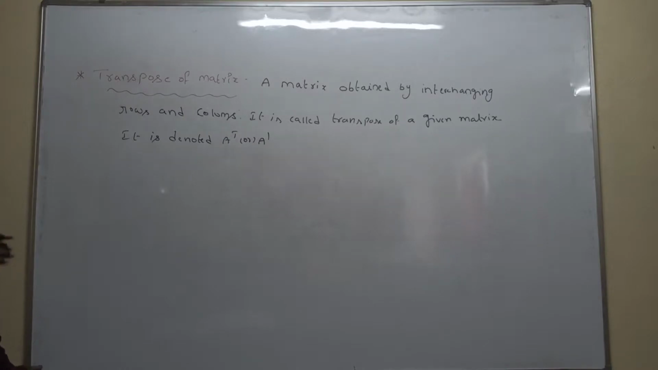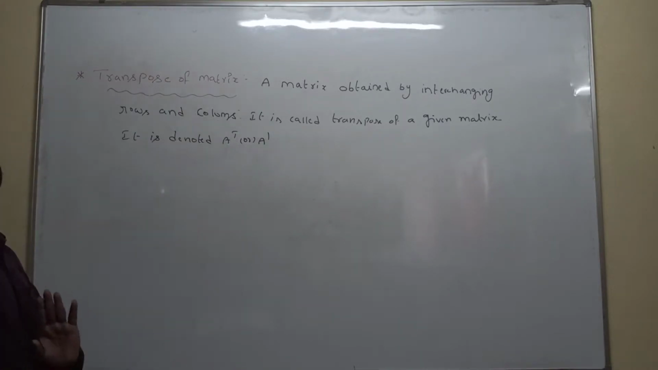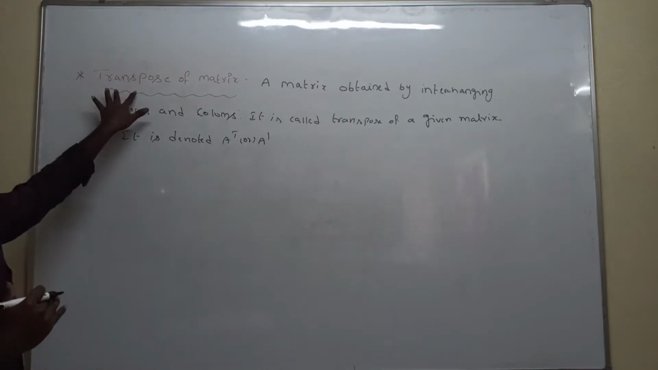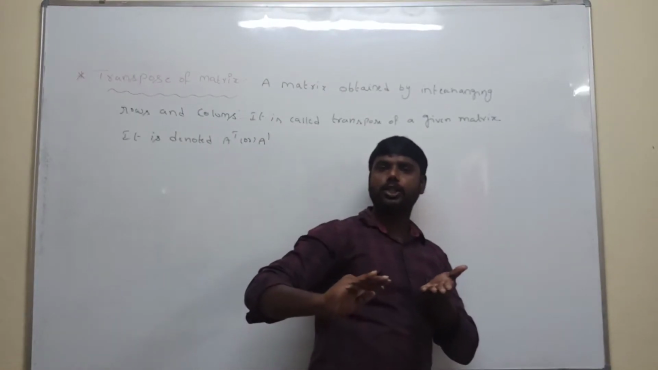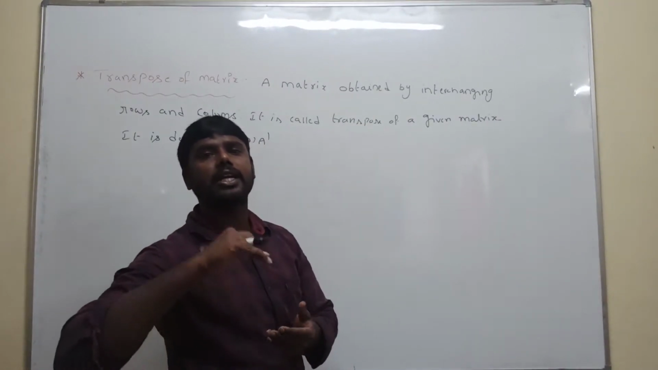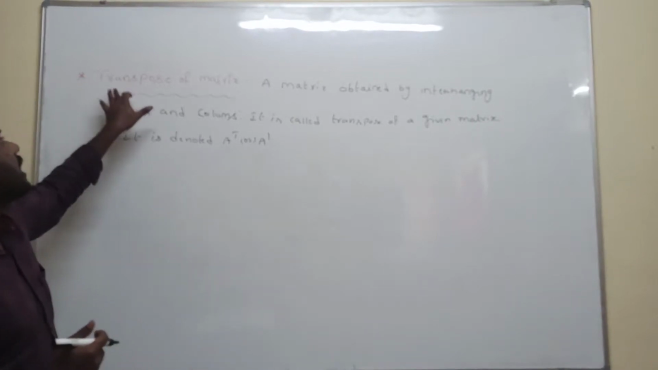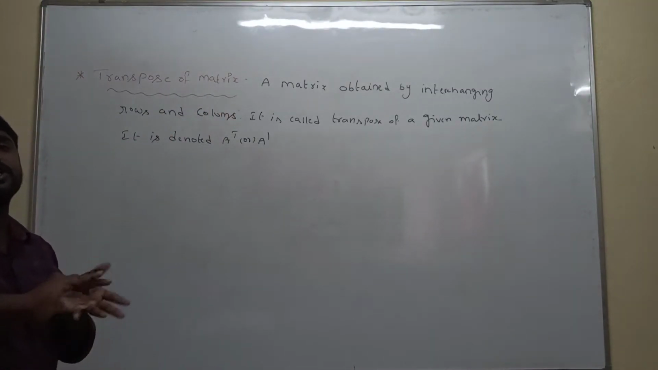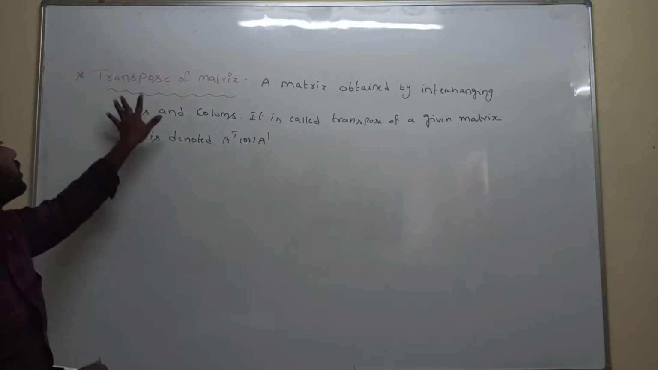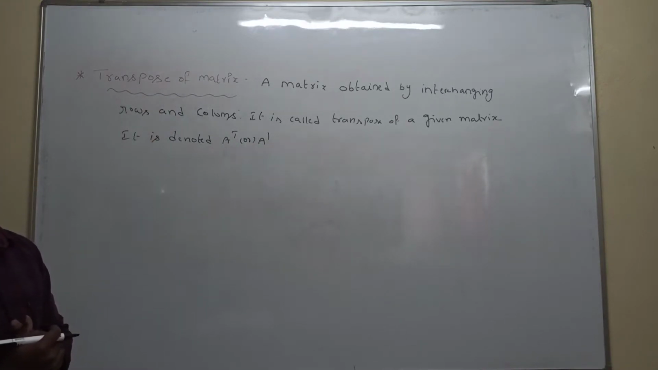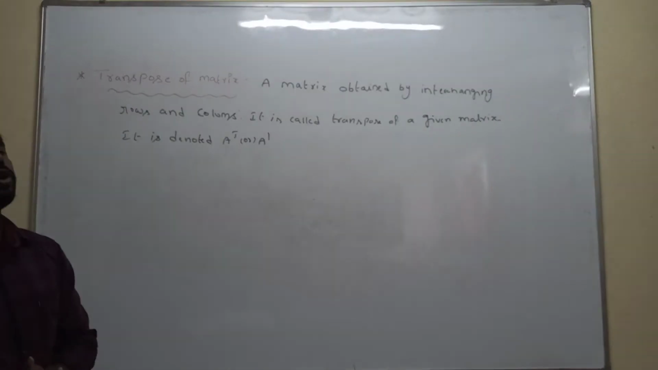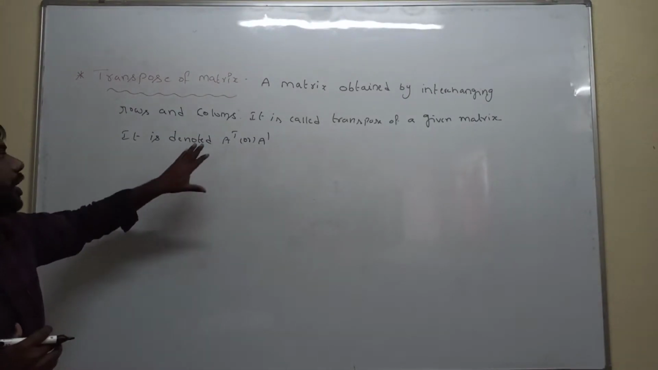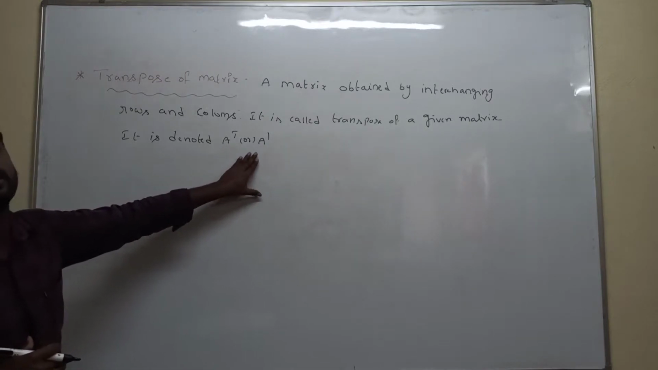Transpose means what? One place changed to another place. Transpose is like transport; we have to move from one place to another. That's why it is called transpose. Here, transpose of a matrix means interchanging rows and columns. What is the definition? A matrix obtained by interchanging rows and columns is called the transpose of a given matrix. It is denoted by A power of T.